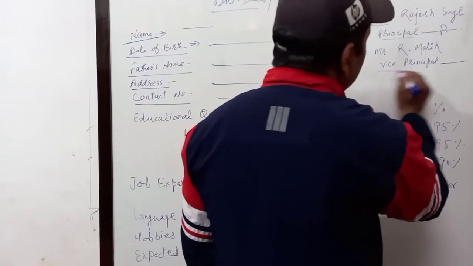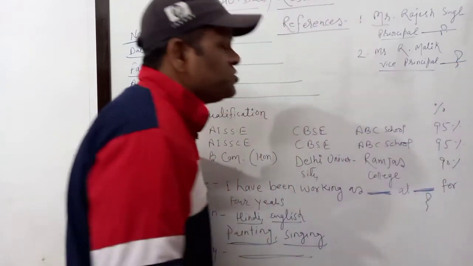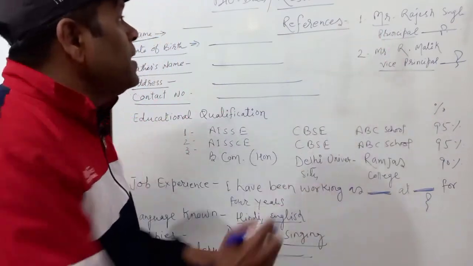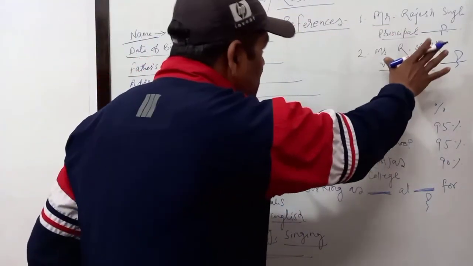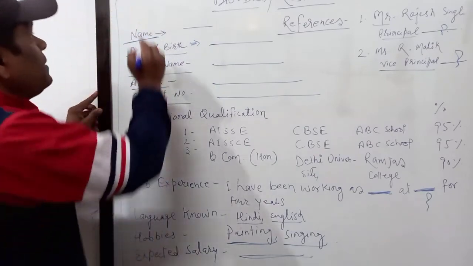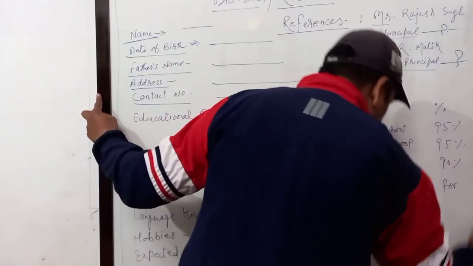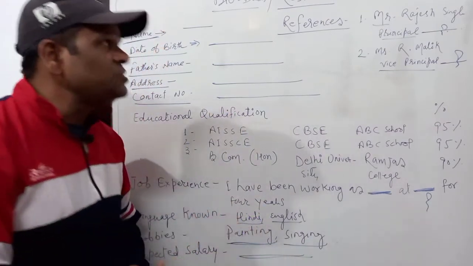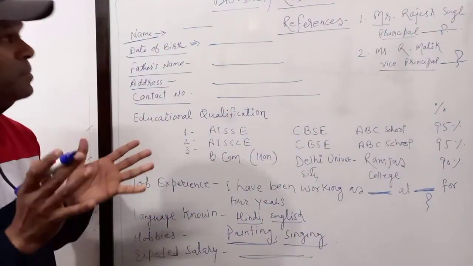Mr. R. Malik, that is vice principal, and the name of the institution can be given. So in this way we complete the biodata, and after completing all such details, you have to just draw the line using the scale. Keep that point in your mind, because biodata or resume is always written in a box.